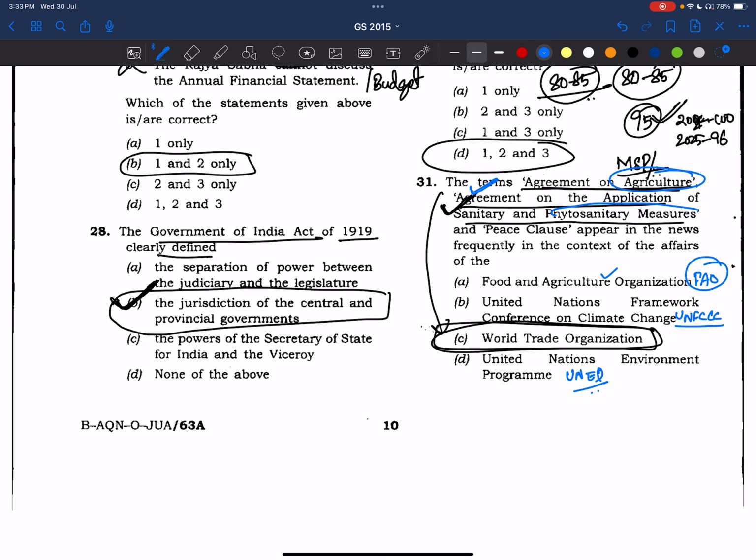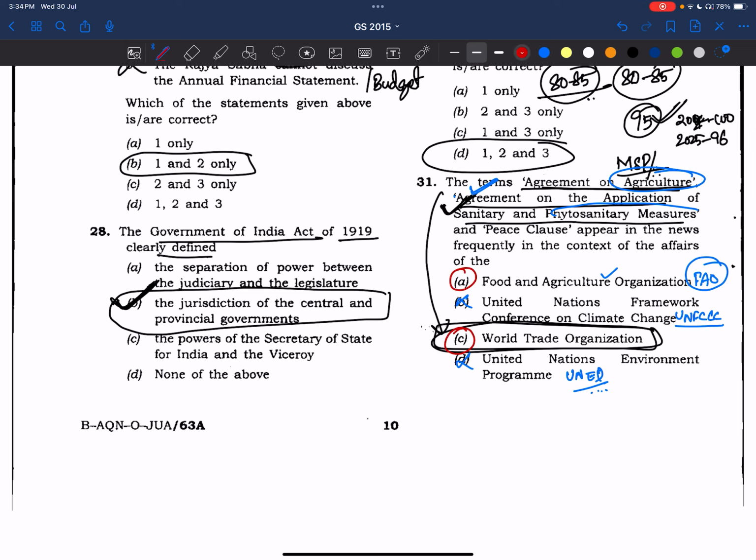Now see, UNFCCC is on climate. UNEP is also on climate. But this question is economy related. These UNFCCC and UNEP are environmental related. So you can remove these two options, at least if you don't know the answer, right? Now you are left with two options, A and C.